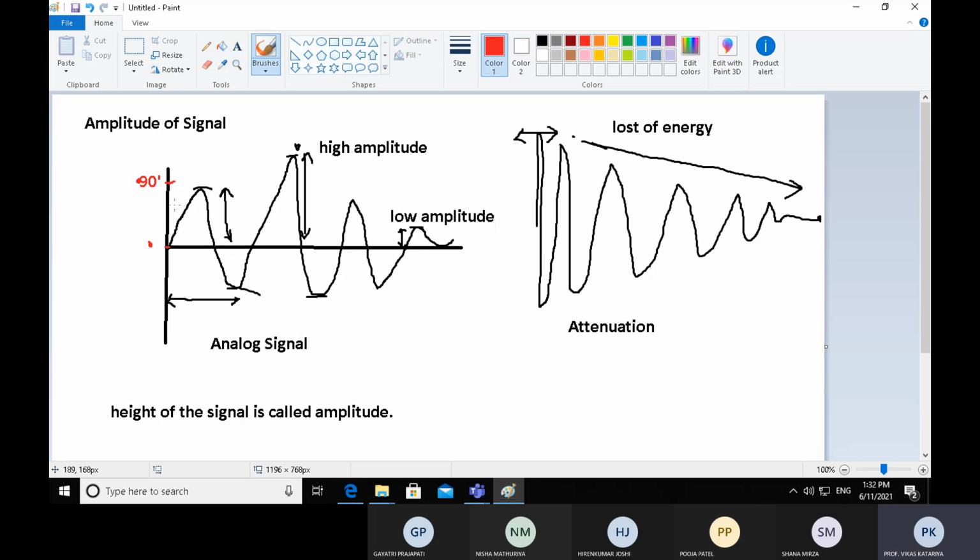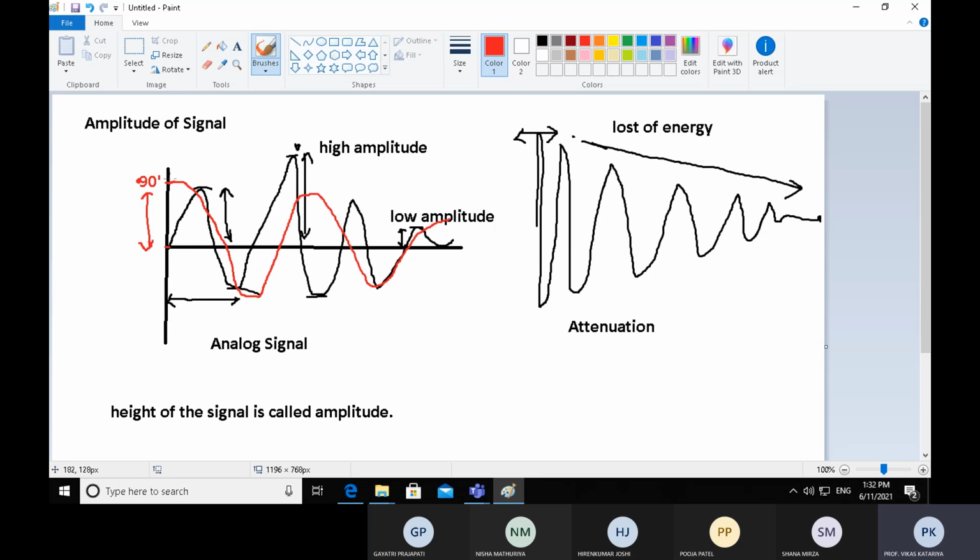When the signal reaches 90, in this way, we can find out the phase difference between two signals. The first signal starts from 0 degree.